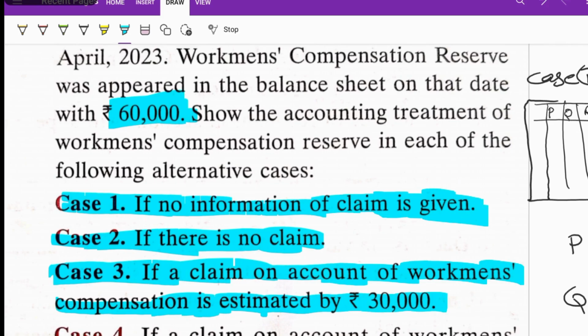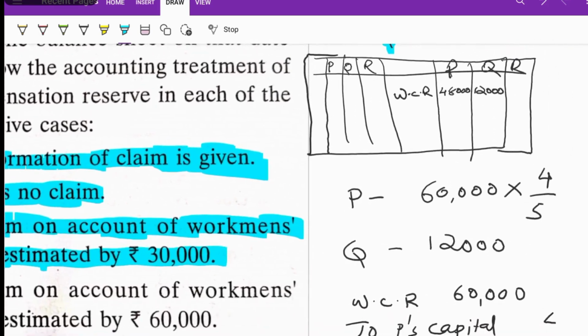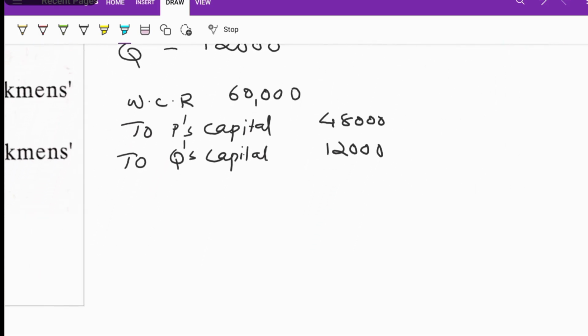So the claim is less than the total reserve. The total reserve is 60,000. What is the claim? The claim is 30,000.